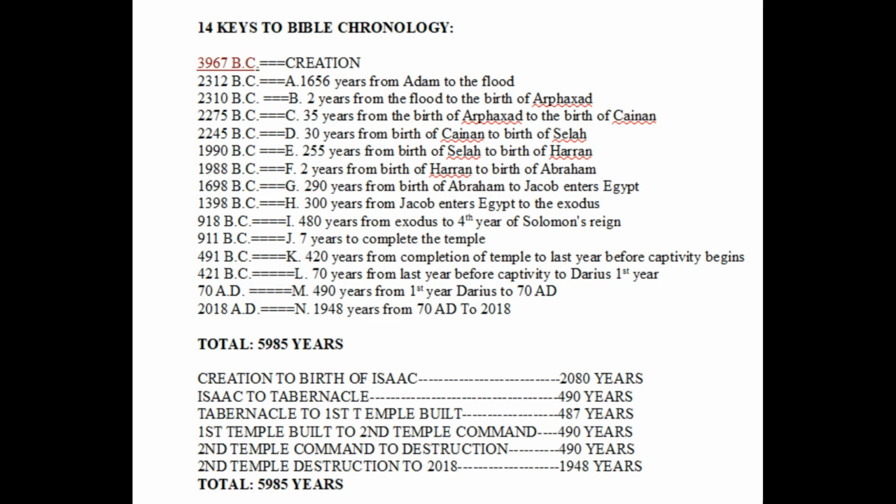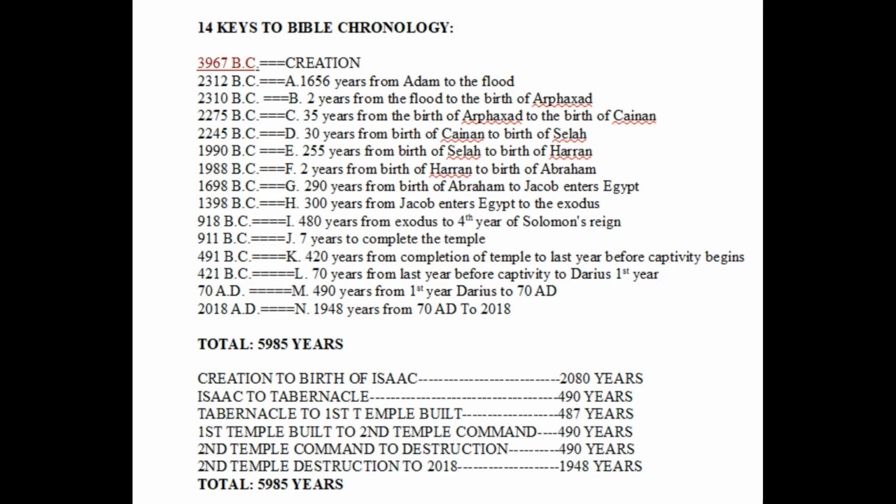Okay, so I want to show an easy summary of the way you can just figure out these calculations and summarize them into different ages. From the creation of the world to the birth of Isaac, we have a total of 2,080 years. And then from the birth of Isaac to the tabernacle in the wilderness, which is at the time of the Exodus, we have a total of 490 years. This is the tabernacle era, and the tabernacle era lasts until the first temple is completed under Solomon, which is a total of 487 years.